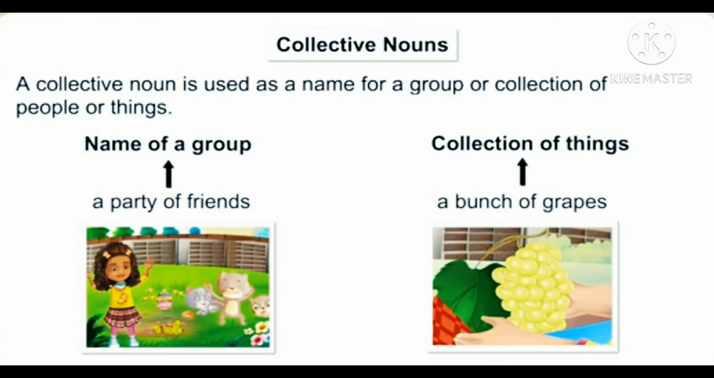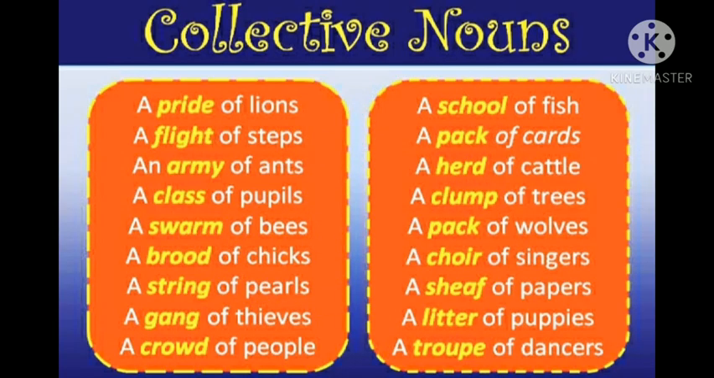And a collection of things, for example, a bunch of grapes. Now next I'm going to share one slide which has listed many collective nouns. Let's have a look. Collective nouns: a pride of lions, a flight of steps, an army of ants, a class